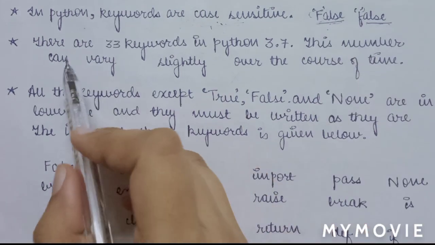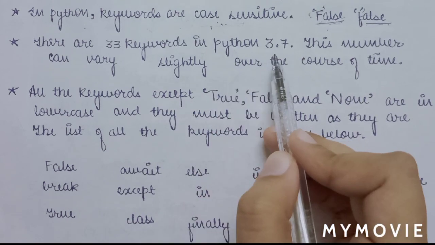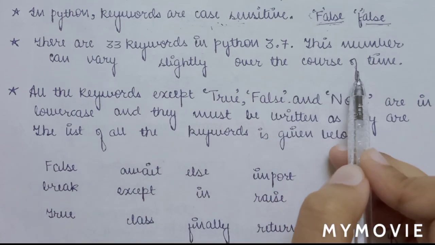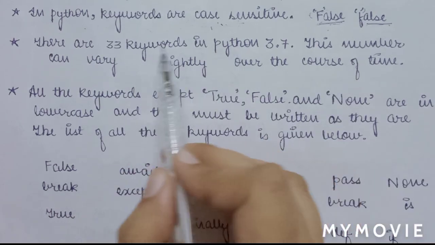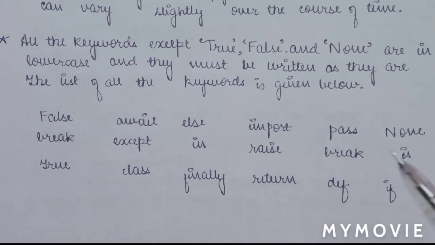Next point is there are 33 keywords in Python 3.7. Python 3.7 is the latest version. This number can vary slightly over the course of time. So Python has totally 33 keywords. This may vary.